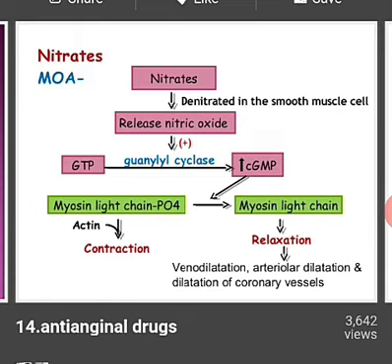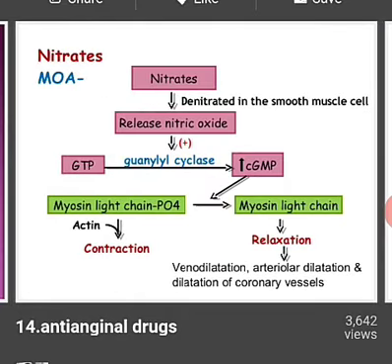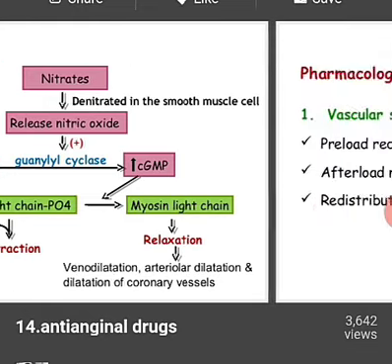So it is an enzyme which is responsible for the contraction of the smooth muscles. After that, myosin light chain phosphatase leads to myosin light chain where the phosphate is not there. After that, this myosin light chain leads to relaxation of the smooth muscles. It is venodilatation, arterial dilatation and dilatation of coronary vessels.